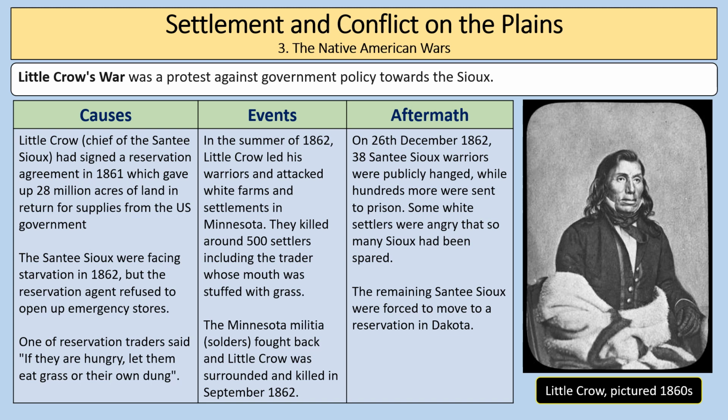Aftermath. On the 26th of December 1862, 38 Santee Sioux warriors were publicly hanged while hundreds more were sent to prison. Some white settlers were angry that so many Sioux had been spared. The remaining Santee Sioux were forced to move to a reservation in Dakota.